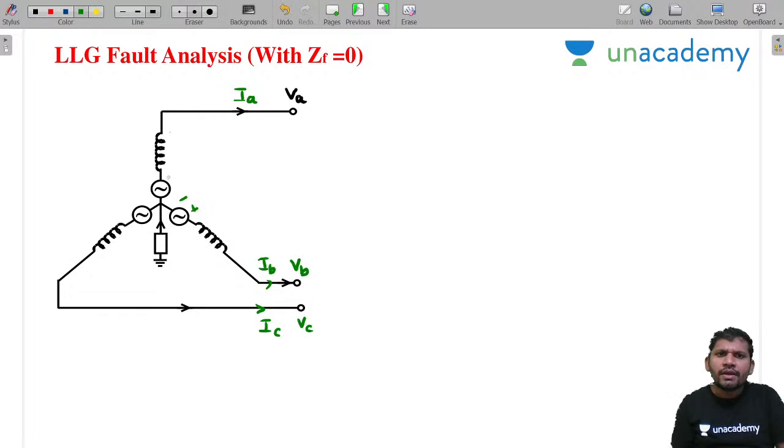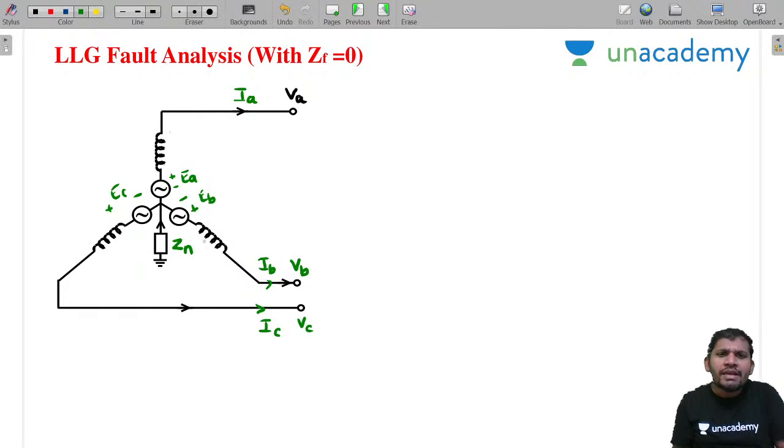This is plus minus EA, this is minus plus EB, and this is minus plus EC. Then it is also equal to EA1, EB1, EC1. Let the neutral be grounded through impedance ZN. The neutral is connected to ground, that means any equipment you can ground. Here the neutral is grounding.